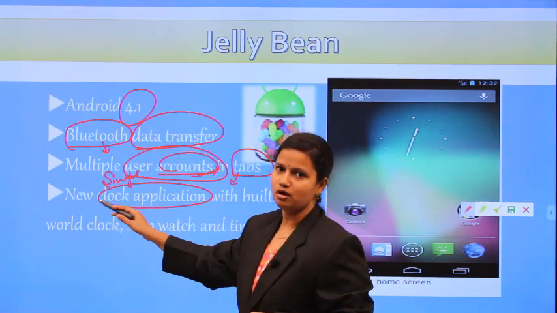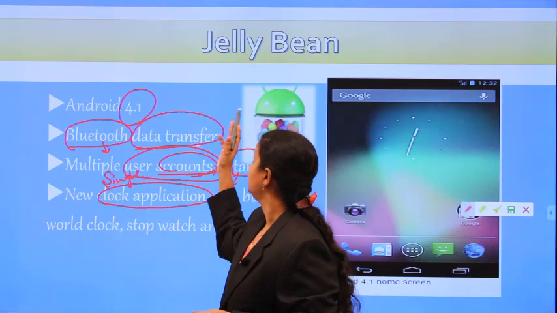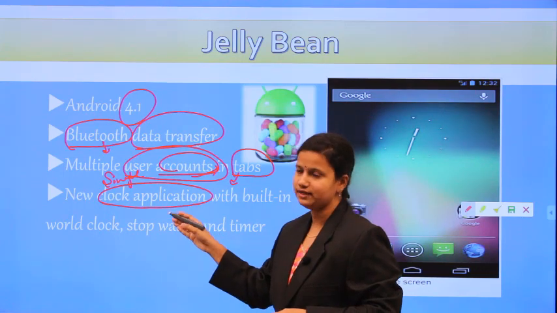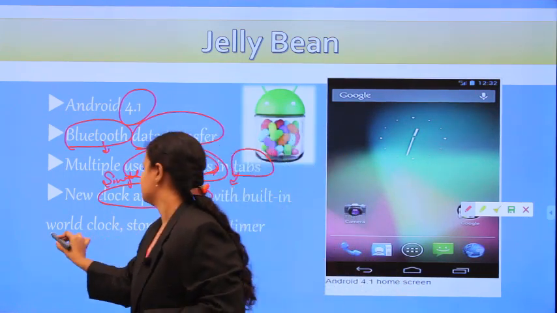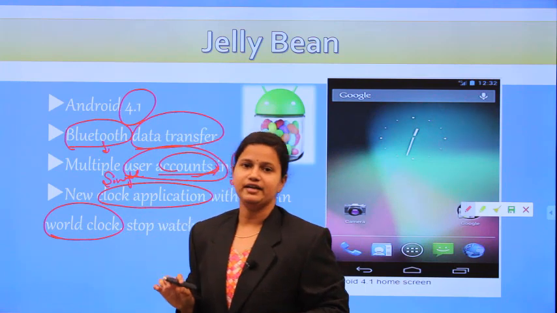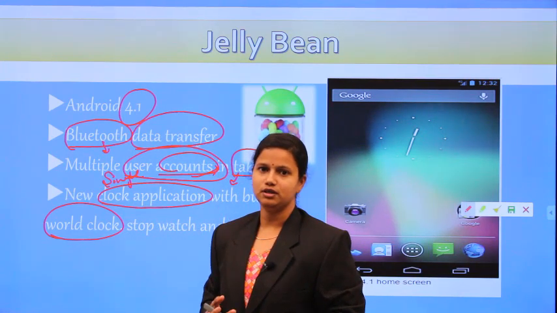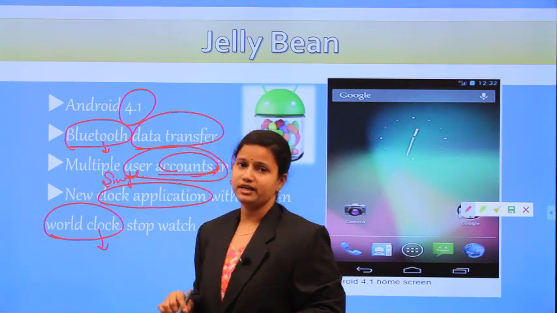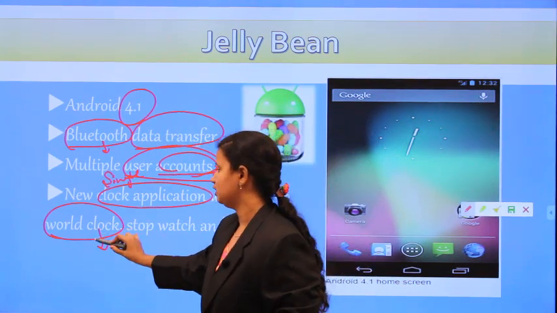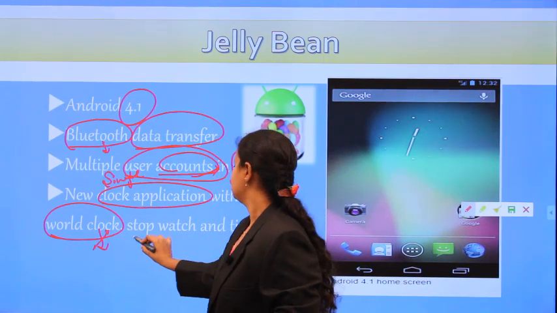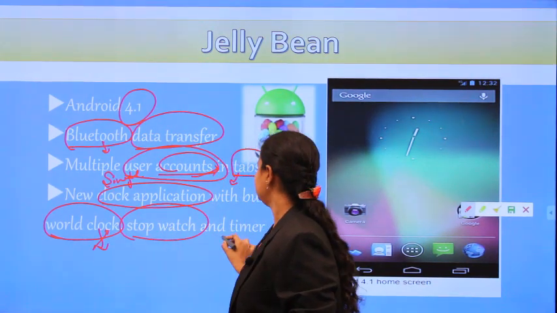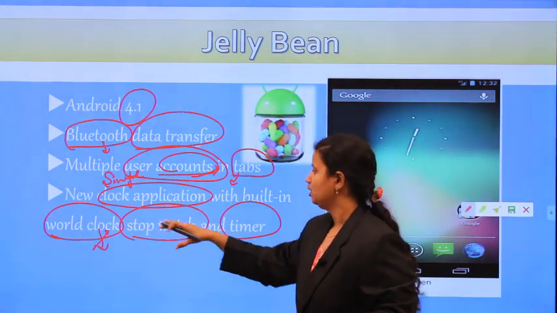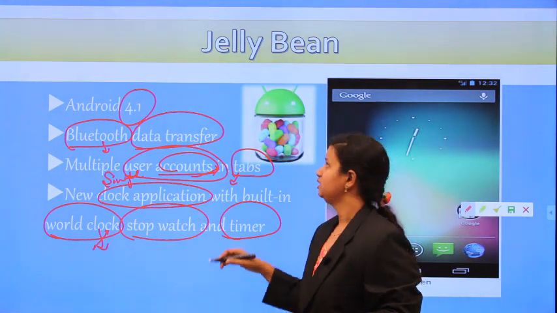But a new clock application was introduced in Jelly Bean. What features does the new clock application have? The built-in world clock means we don't have to set the date and time; they will be updated automatically by the world clock. And the next are the stopwatch and the timer facility. These are the three different features introduced in the new clock application in Jelly Bean.